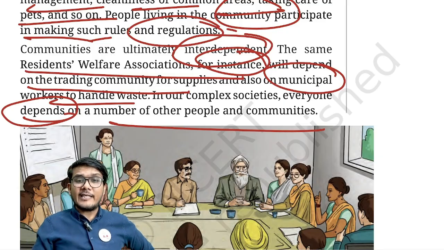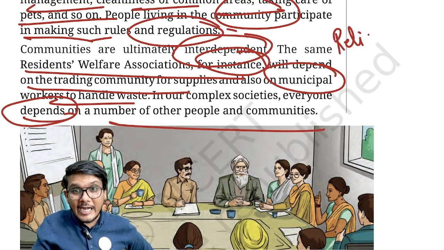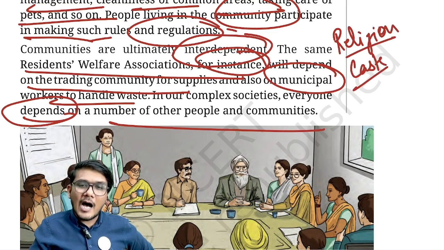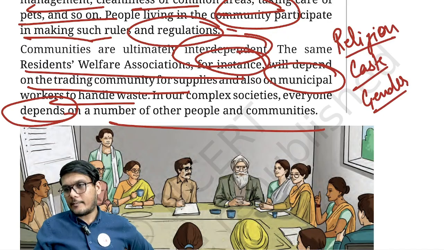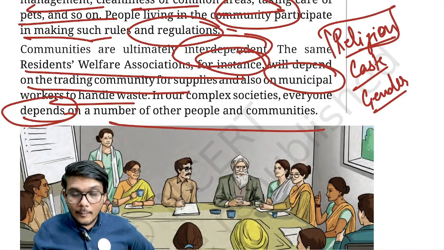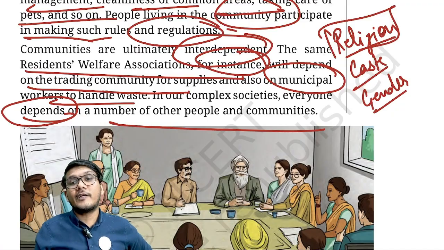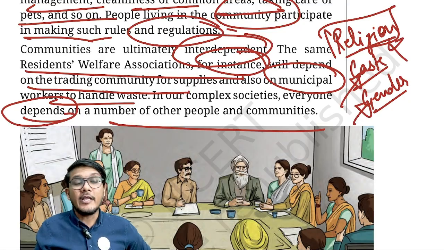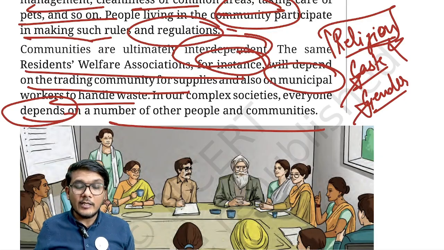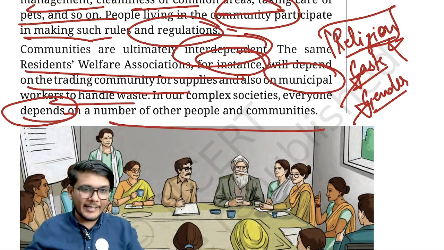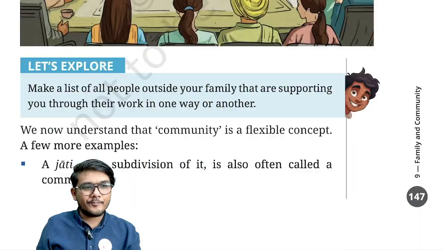And when we are dependent on each other, do we ask each other's religion when we need something? Do we ask their caste? Do we ask their gender? Right? We don't. We simply ask what the blood group is. If your blood group is O positive, you would want blood that is O positive, irrespective of the religion, irrespective of the caste, irrespective of the gender. That is what a true community is. That is what a society is. That is the kind of society we have been living in, and we need to ensure that our society remains exactly like that, right?